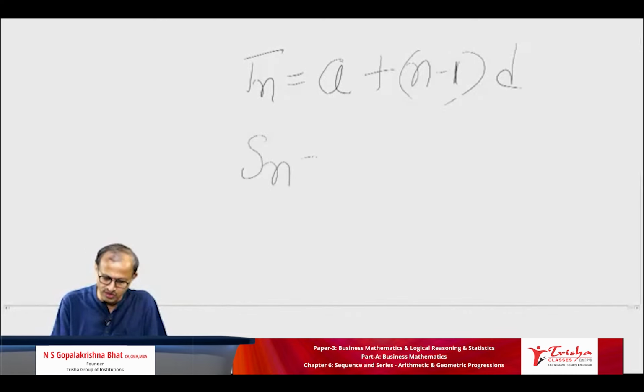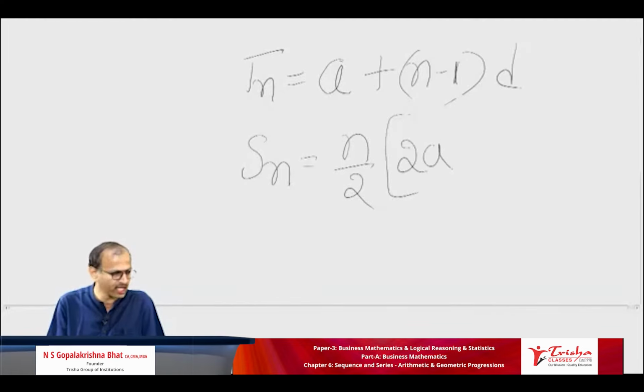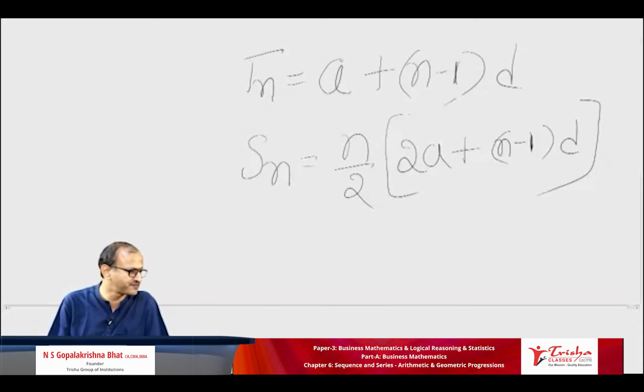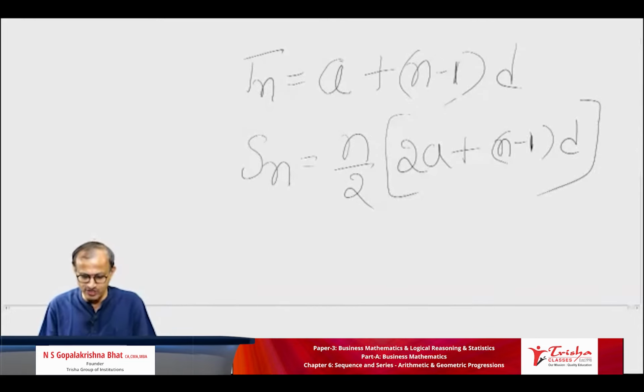Sn is equal to, can you tell me what is the formula for Sn? Quick. N by 2, super, 2A plus n minus 1 into D. This is the next formula. I can make out that you know the formula. Excellent.